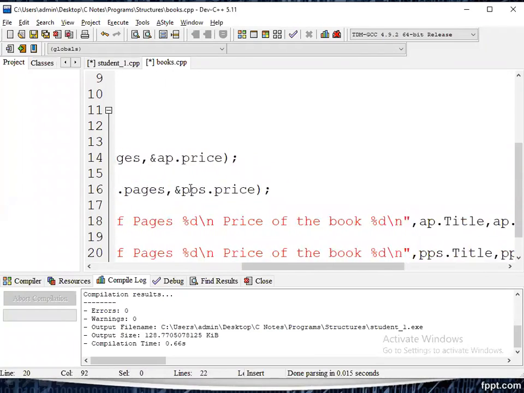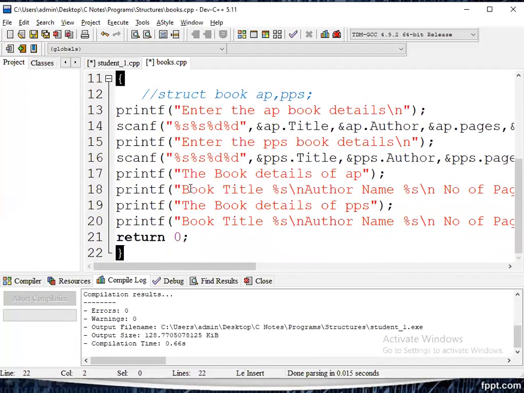All the things are given. There is no difference between the previous program and the current program. We just use it for our practice. In the previous example, we took student information. Now we took book information. That is the difference. For our practice only, I gave additional information.